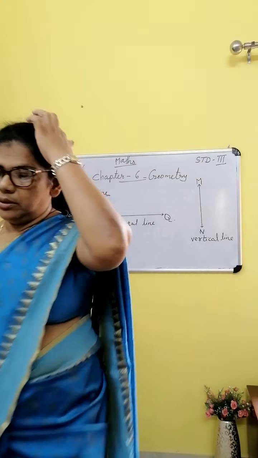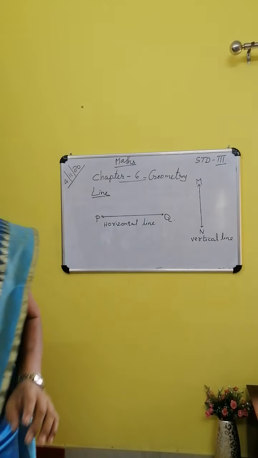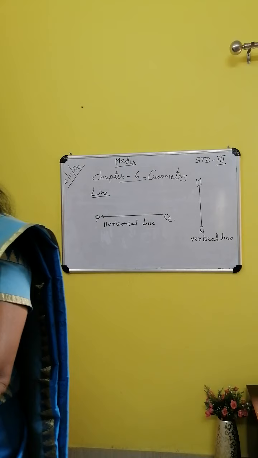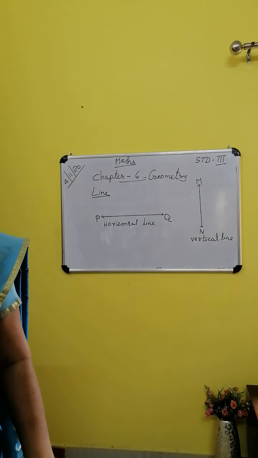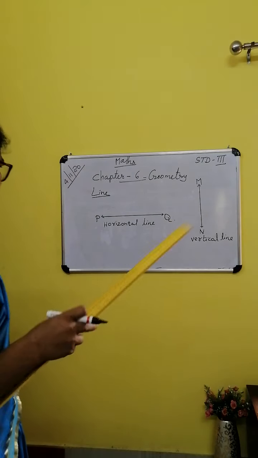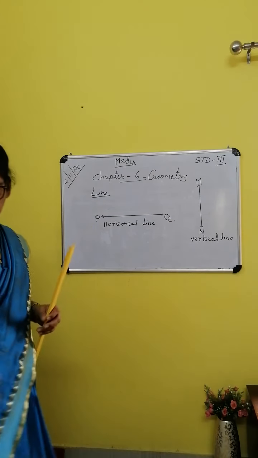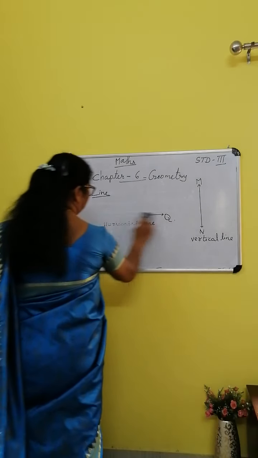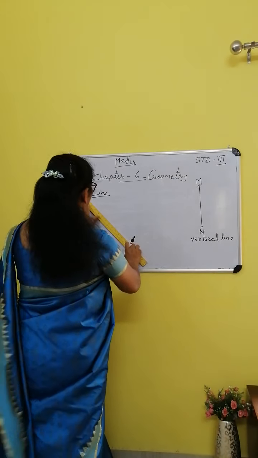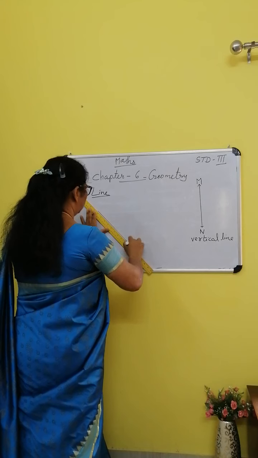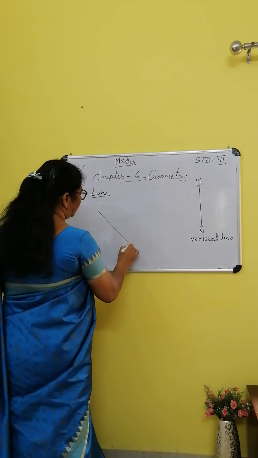Okay. Next, slanting line. Lines that are neither horizontal nor vertical are said to be slanting lines. This is called a slanting line.